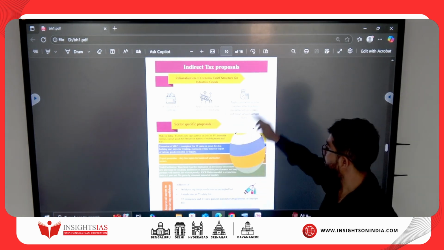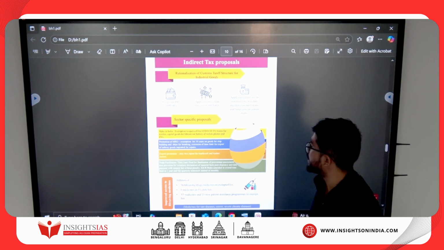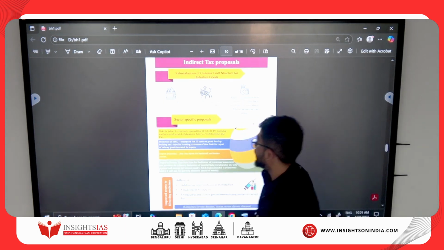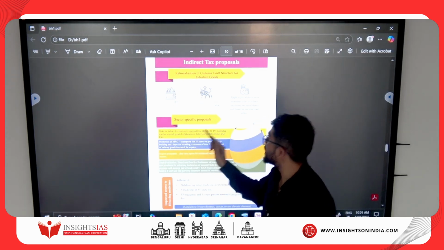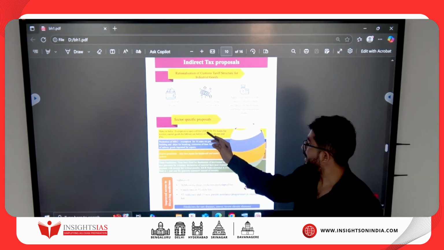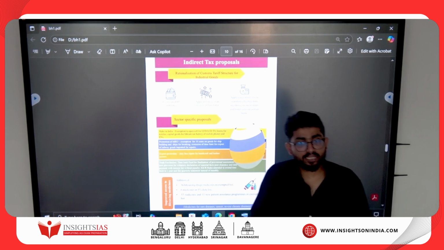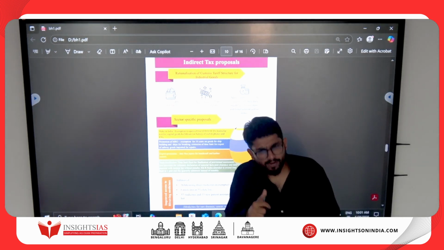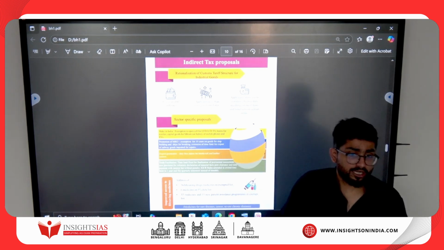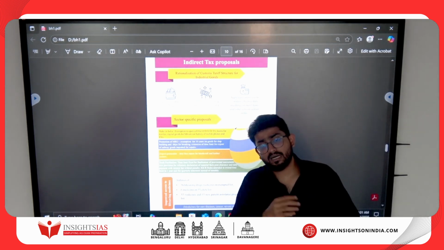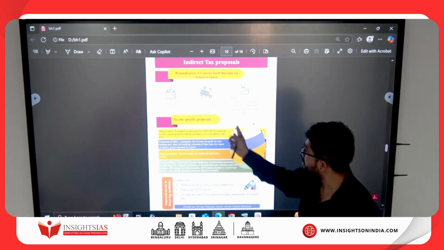Clear? Then what is important here, students, is Make in India. Sector specific proposals. Exemption to open cell for LED and LCD TVs. So what is the meaning of open cell? What is a normal cell? What is an open cell? Again, they talked about what? Lithium ion battery. What is a lithium ion battery? What is green hydrogen? You have to all see this.